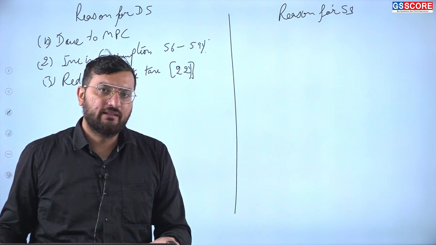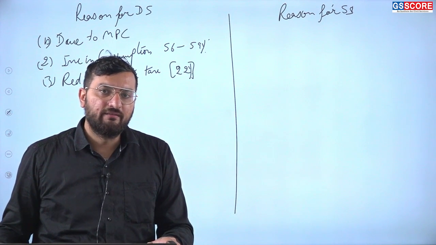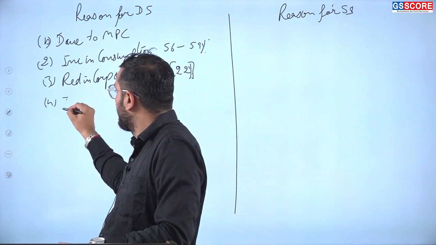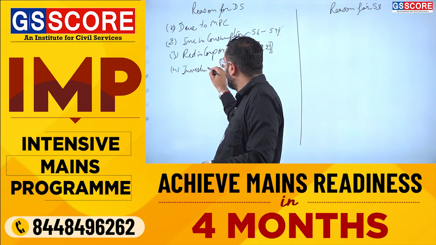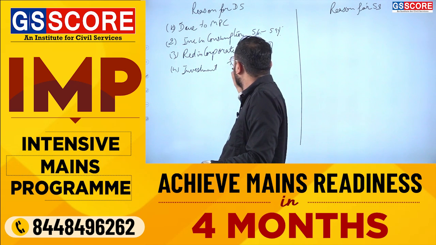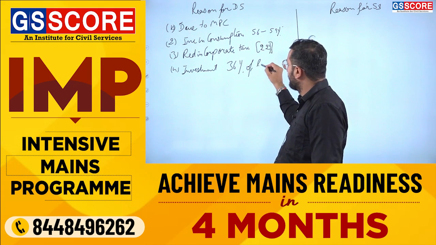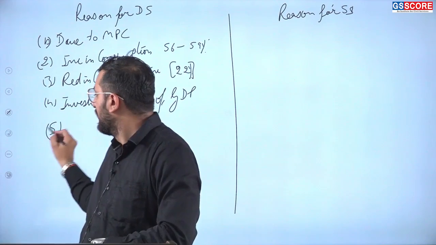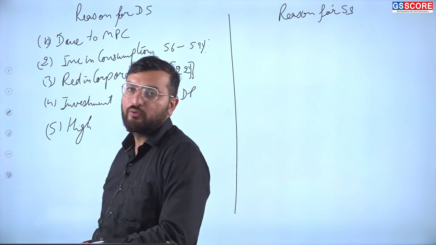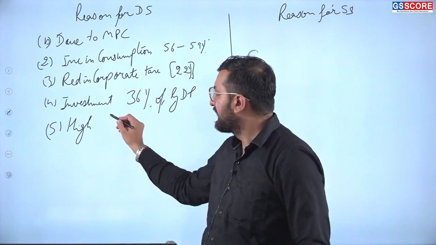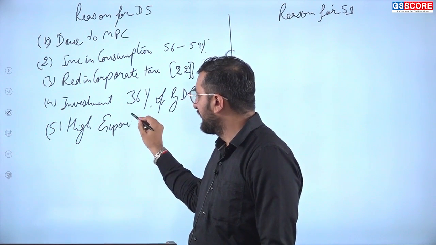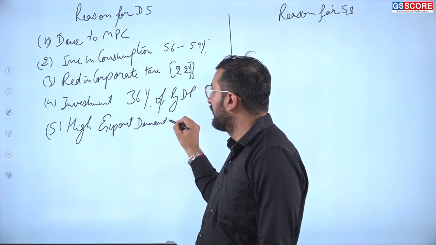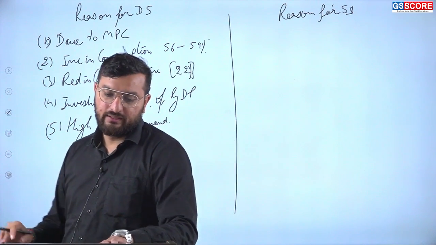There is also an increase in the investment part, and investment constitutes roughly 36% of our GDP. So more investment means more money into the market, so that will lead to an increase in the prices of goods and services. Then also the government has made a lot of effort to improve the quality of exports. So high export demand leads to more money into our domestic market, so again it will lead to a demand side increase in the prices of goods.